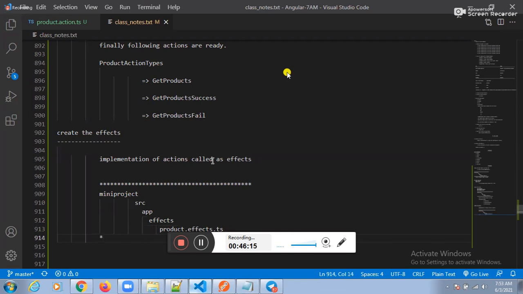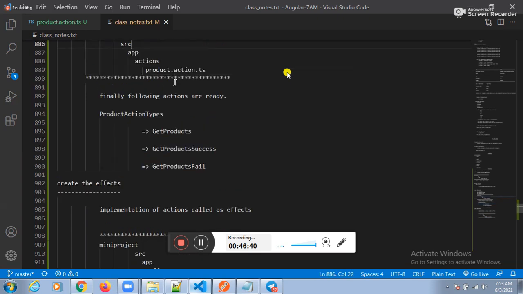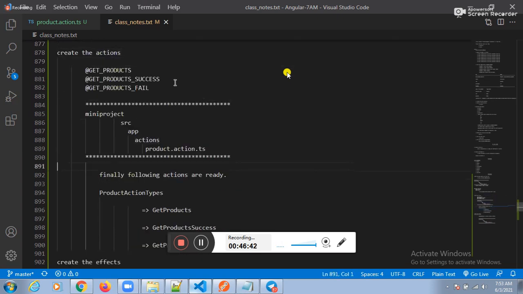What is the name of the project? The mini project. Under the mini project, which folder? Source folder. Under the source folder, which folder? App folder. Under the app folder, which folder? FX folder. Under the FX folder, which effect do we need to prepare? Product fx.ts. Okay? Guys, please update up to now. If you give me the confirmation that we are perfect up to the actions, then I will go for the effects.